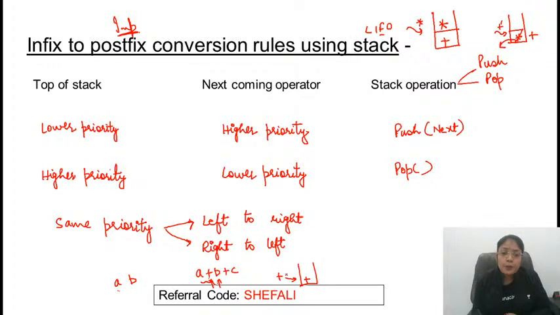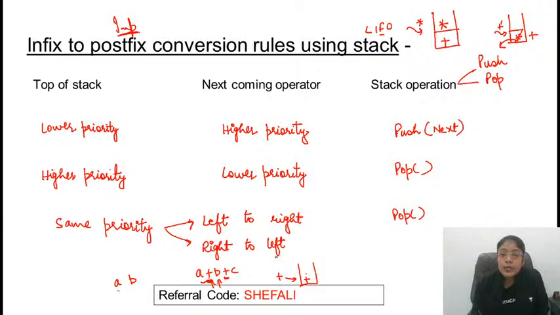So if you push it, what does that mean? This is coming on top of this plus. This means that when you will be evaluating the expression, first of all, this will be popped out. But that is not the case. Associativity is left to right. This plus cannot come on top of this one. So this means that we need to pop out the element from the stack. Very good, Anushka. It's the pop operation.